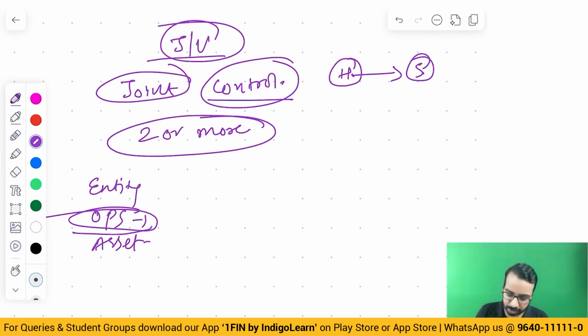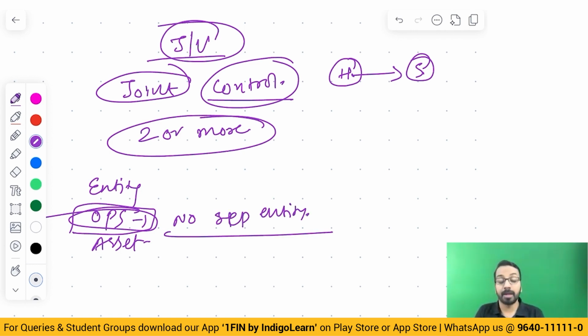Now, when we talk about jointly controlled operations, one important thing is that there is generally no separate entity. And when I say joint control, all three of you should agree that yes, we'll do this thing or we'll not do this thing. That is when we have a jointly controlled operation.